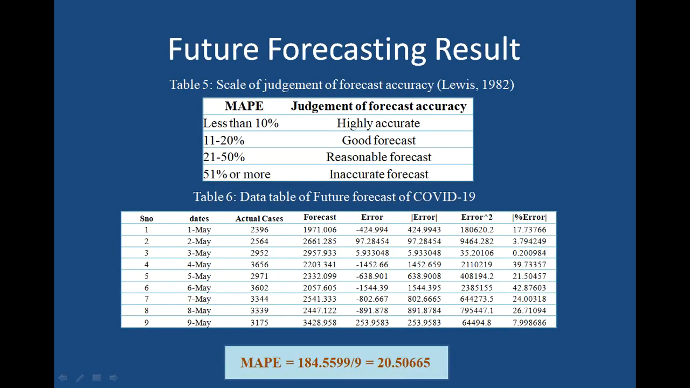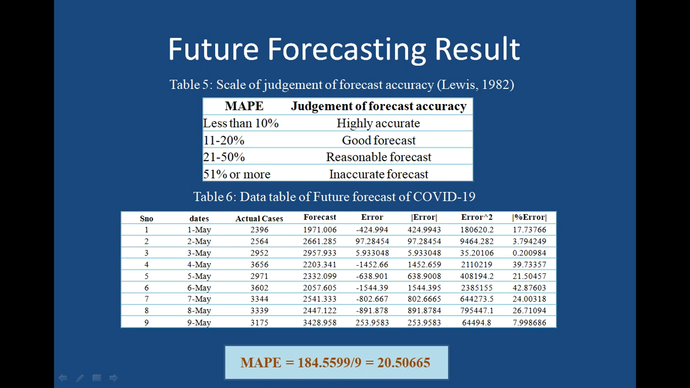As we received this mean absolute percentage error of 17 point something, you can compare it here. Lewis in 1982 gave a scale for judging forecast accuracy. I got a value of 17 point something, which ranges between 11 and 20%. It means we can say that the forecast I have done was a good forecast. Having this good forecast, I tried to predict for the next 9 days.